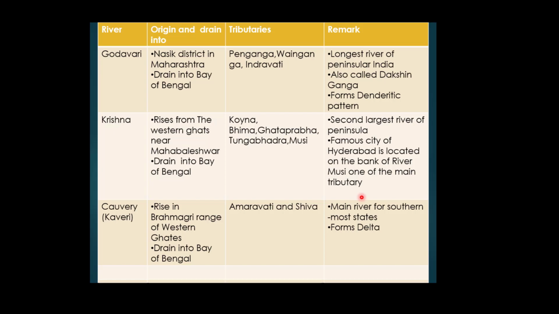The Manjara, Vainganga and the Penganga are very large tributaries which add to the volume of water in the river Godavari. And the river Godavari, before it forms a delta near the Bay of Bengal, where it discharges all its water, forms the dendritic pattern.